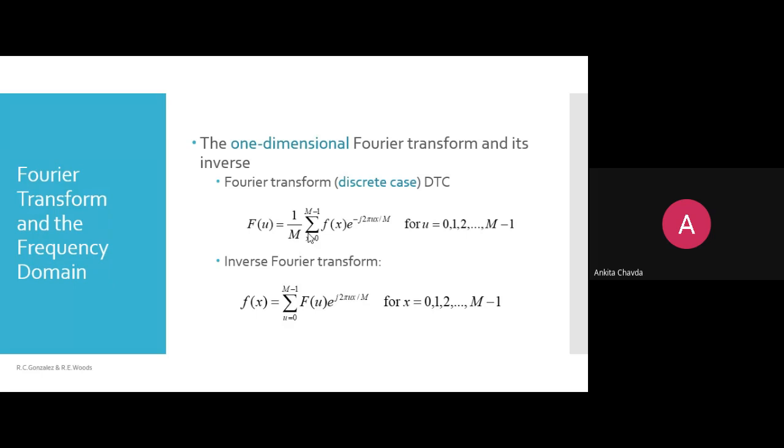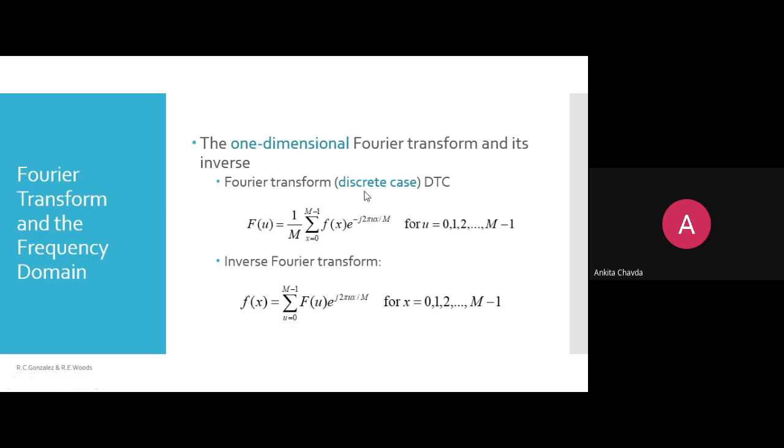It is not the continuous one, which has no end. It is having an end, and that end is your M. So you will start with 0 and go till M minus 1. You are just doing the summation of f of x, multiplied by e raised to minus j2 pi ux divided by M, for u equals 0 to M minus 1. So this is for your one-dimensional discrete case, and we will talk about the discrete Fourier transform only.